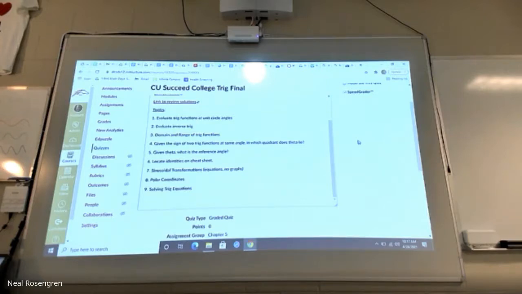Number 8, which we're going to do today, and then 9, solving trig equations, basically. Sine of theta equals 1. What's theta? Like that. So we get to use our trig functions and the unit circle. Yeah, for sure, making it easy on us, which is nice. Okay. So it's not out of any points yet because there aren't any questions in there yet. What I will do Thursday nights at some point is unpublish this quiz so I can make it.